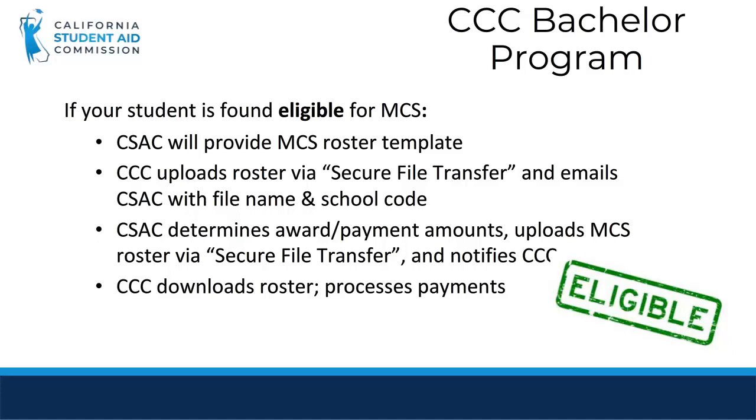Finally, after uploading the enrollment file, the community college will email CSAC to notify us that the file was uploaded. After processing the data submitted by the school, CSAC will determine the award and payment amounts and will re-upload the MCS roster via the secure file transfer. CSAC will then notify the school, which in turn downloads the roster and can begin the processing of payments.